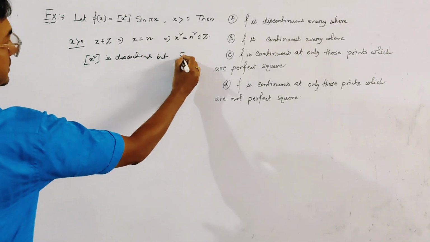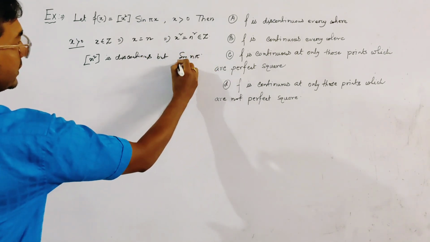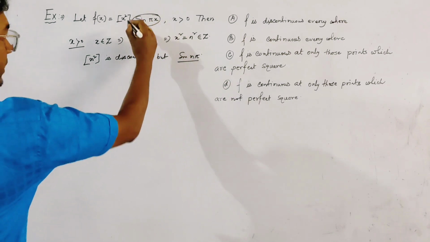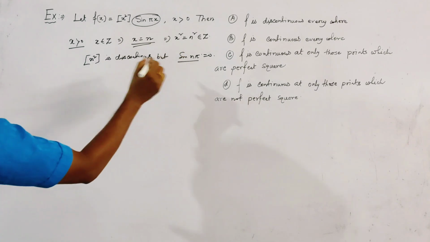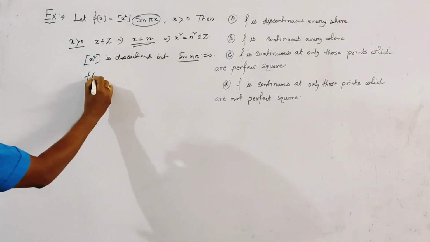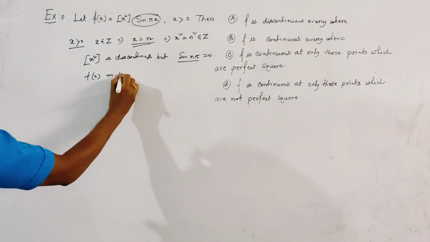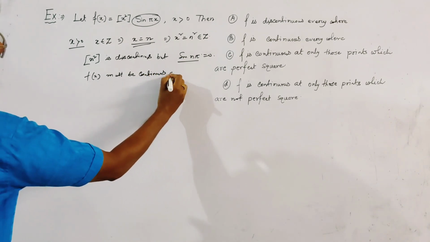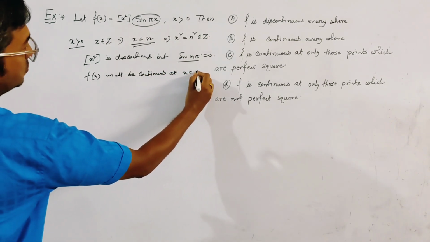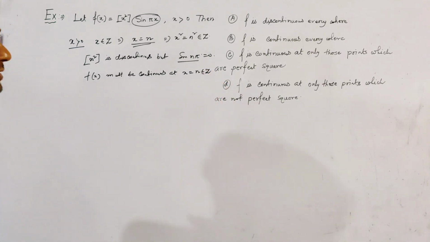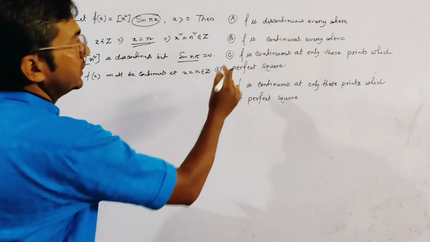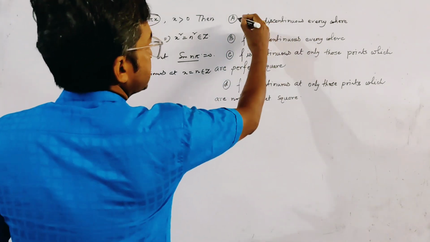But sin nπ at that point of x equals 0. So f(x) must be continuous at x equal to n belongs to Z. So we can delete the option that f is discontinuous everywhere.